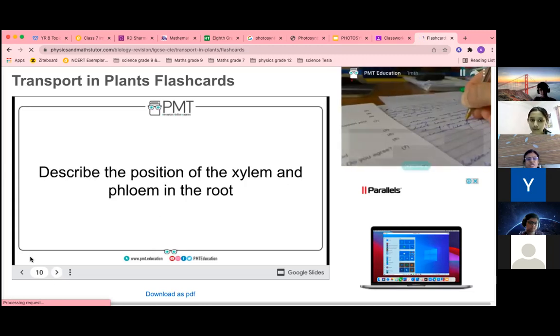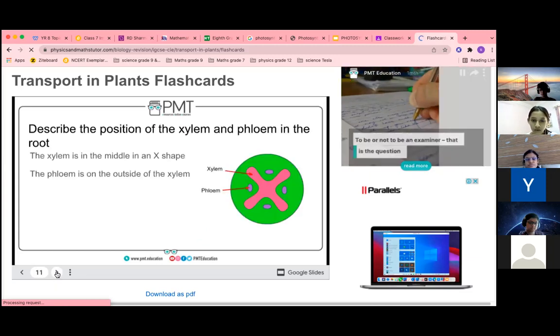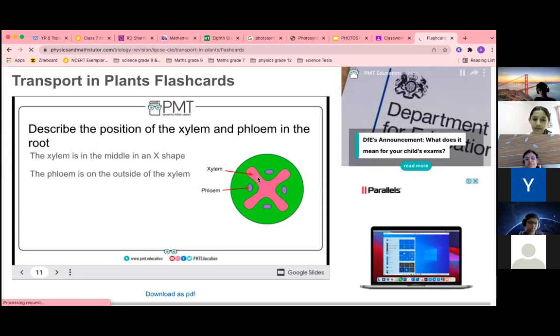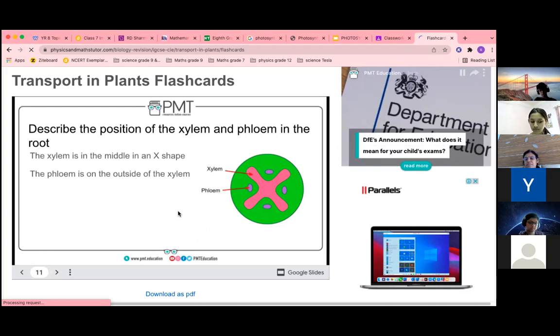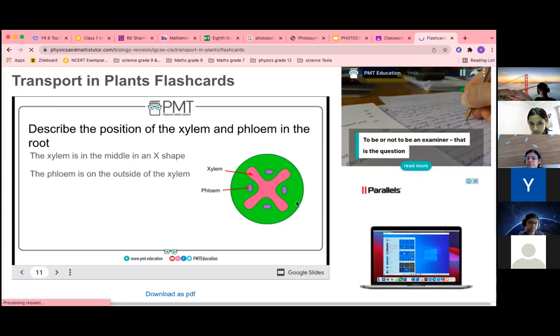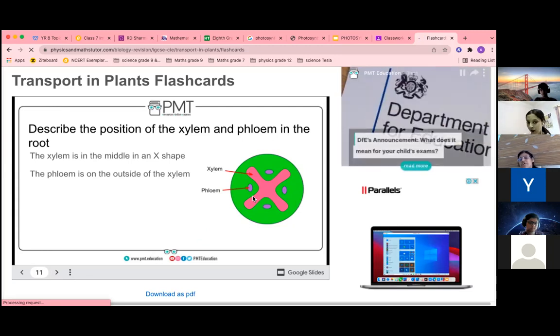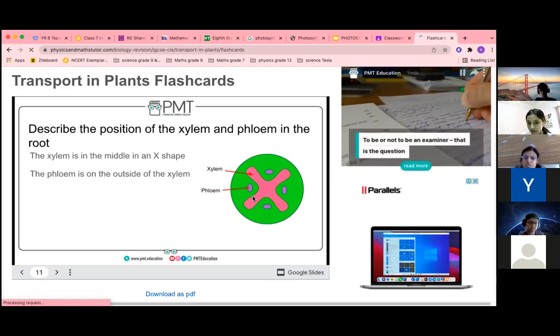Describe the position of xylem and phloem in the root. Ma'am, xylem is below phloem. Xylem is around the phloem. You will say xylem is in the middle, in the shape of X, and phloem is outside the xylem. If you're not able to write, you can draw the diagram. Diagrams are given in your textbook and I have given you the PPT also. If you are not able to write, please draw the diagram.